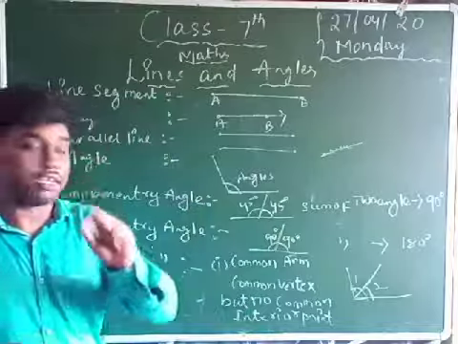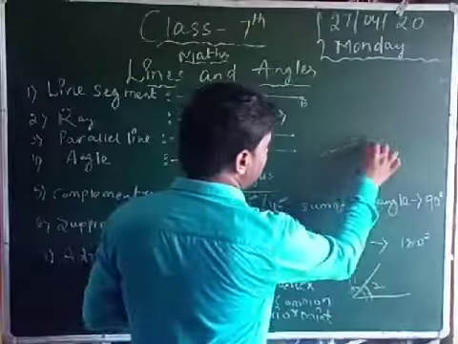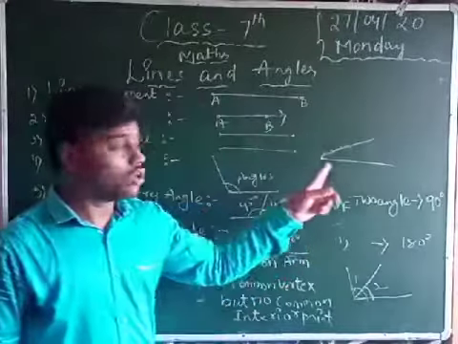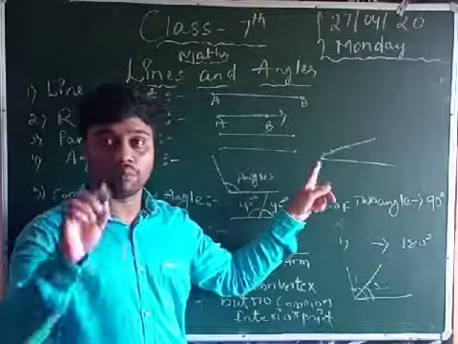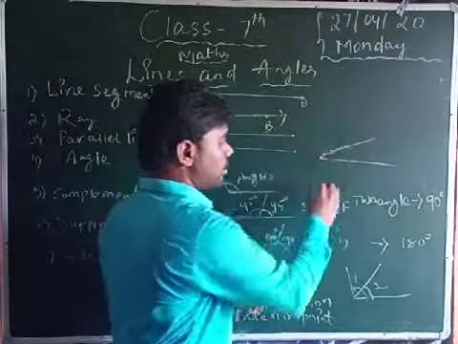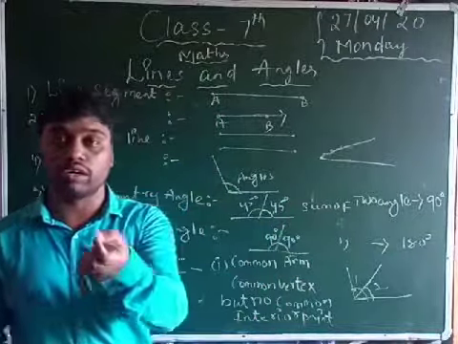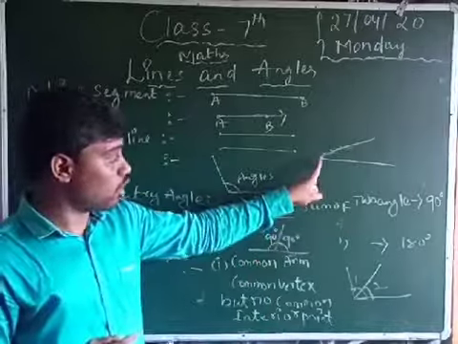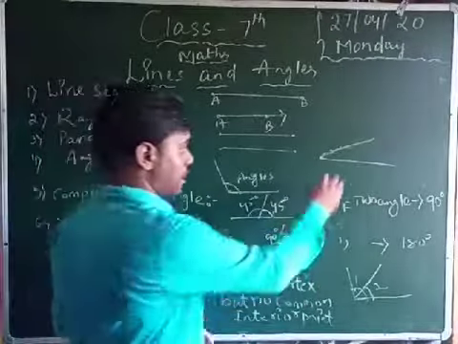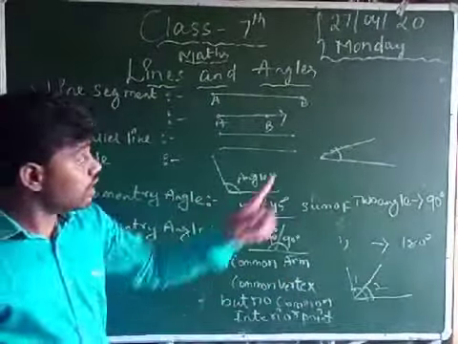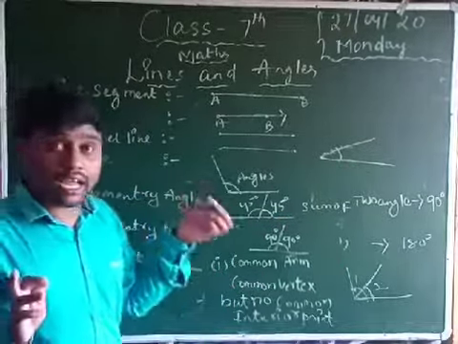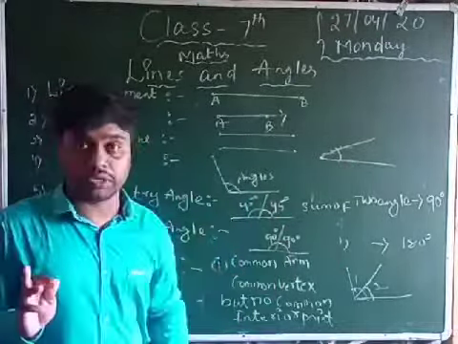Listen, guys: this is one line, and another line is drawn, and these two lines intermixing at one point is called a common vertex. Vertex means what? Two lines meeting at a common vertex, this common point, forms an angle. If a line is not present, angles are not created. Lines are a must, and angles are also a must.